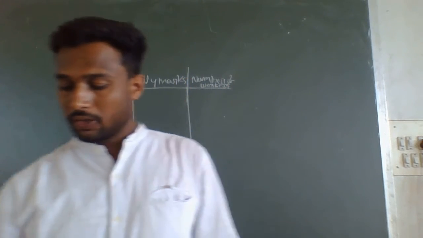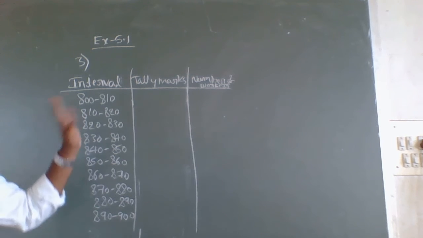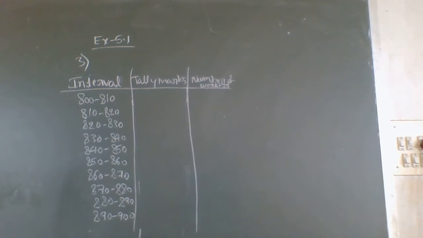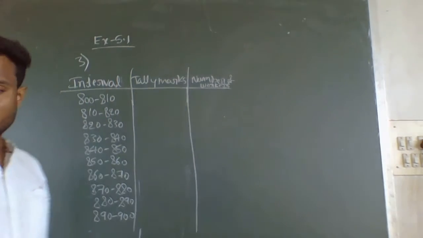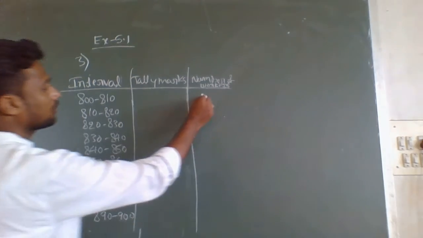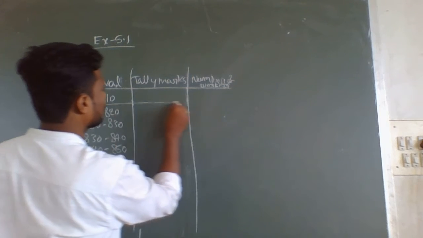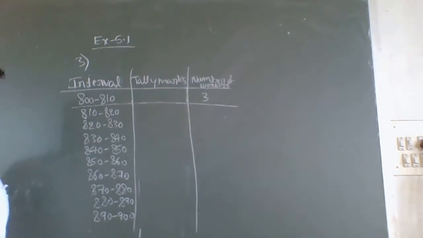First count the salaries between 800 to 810. How many workers are there? Count the numbers. The number of workers getting a salary between 800 to 810 is 3.